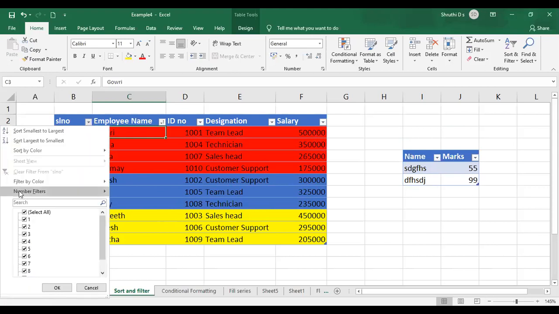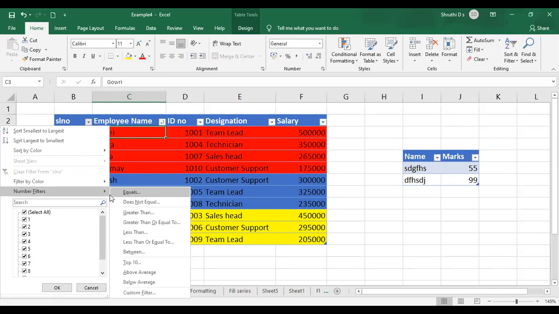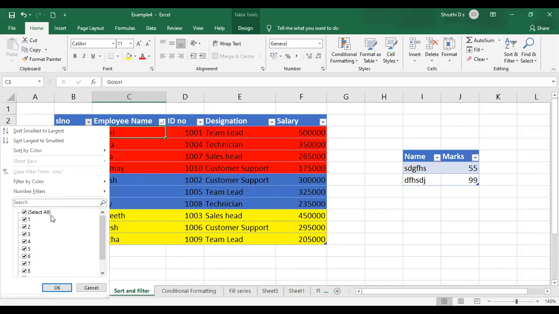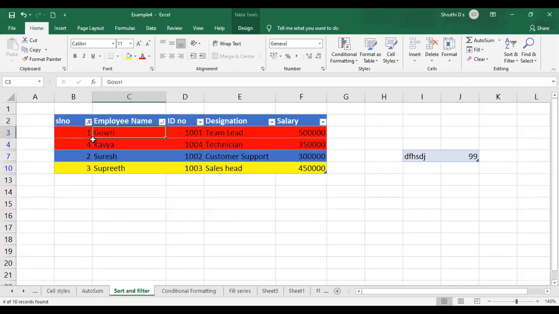Okay, similar to that, you have filter by color. After that, number filters. So before going to that, let me just show you here. Select all option is available, right? So select all means all the contents of the table will be displayed. If you want to view only some of the details, since I have the SL number selected here, only the data from SL number column is selected here. I'll just deselect the select all option, click on only 1, 2, 3, and 4 SL number, and I'll click on it. See, you can view only 1, 2, 3, 4 options over here.